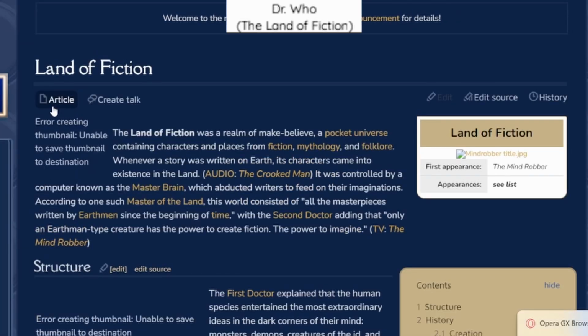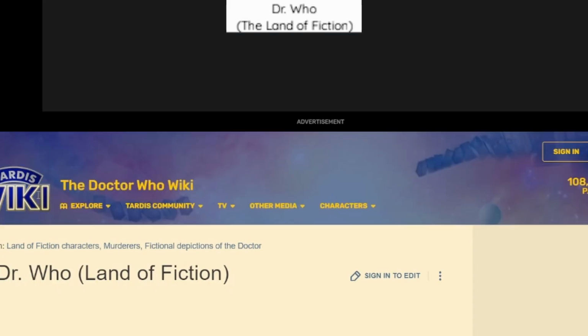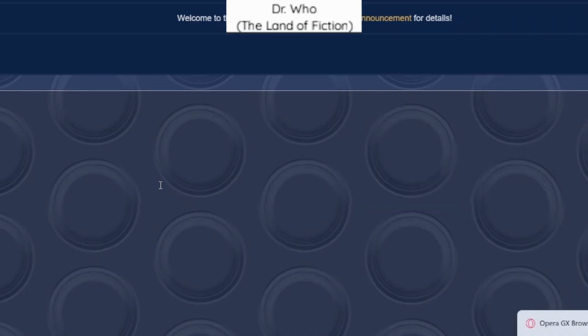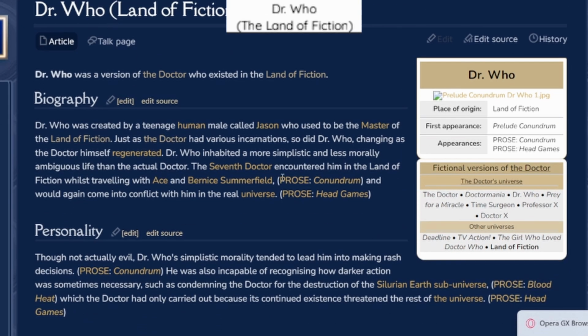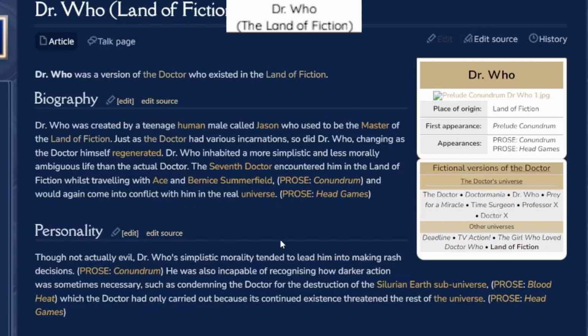Wait, go back to the Google search. Right there, Doctor Who: The Land of Fiction. Yes, that's it. See, it looked like the Seventh Doctor to me. Yeah, I think that's sort of supposed to be.